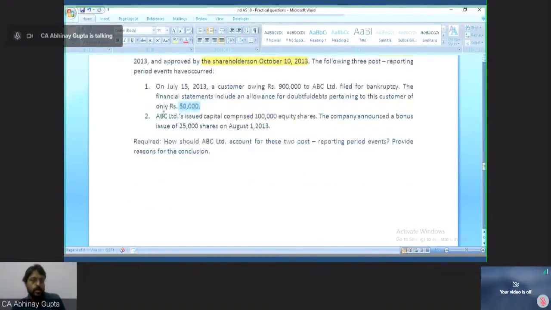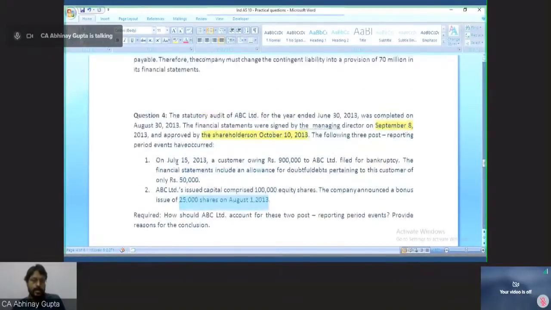Situation number 2: ABC Limited's issued capital comprised rupees 1 lakh equity shares. The company announced a bonus issue of 25,000 shares on August 1, 2013. So August is again between these two dates, June 30 and September 8, when the financial statements are approved by the MD and the board of directors.